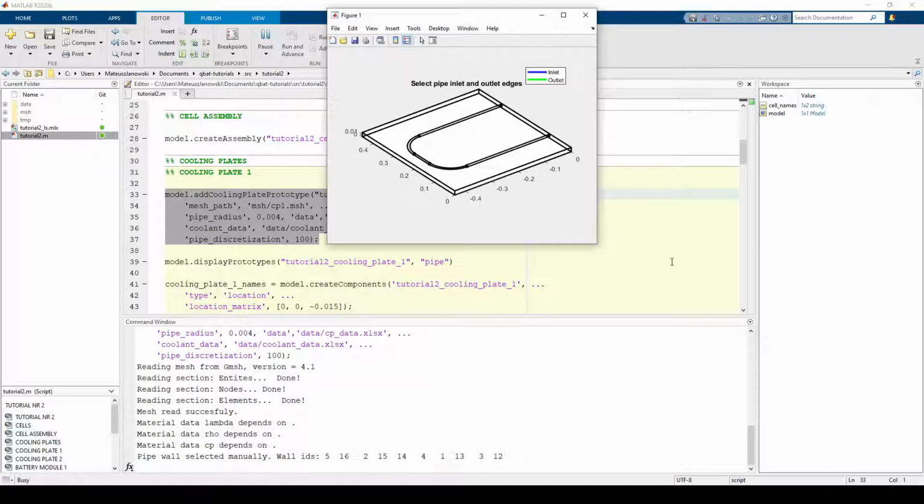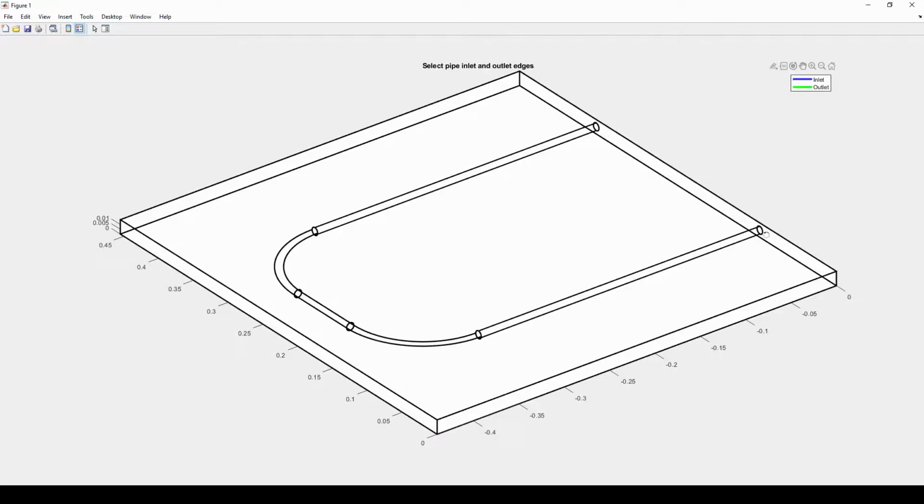You can select the edges using left click. Under the right click menu, you can see Mark Selection as Inlet and Mark Selection as Outlet options. Marked inlet and outlet edges are displayed in blue and green.